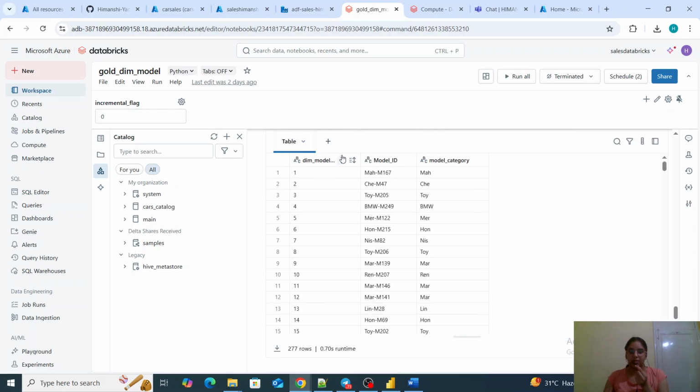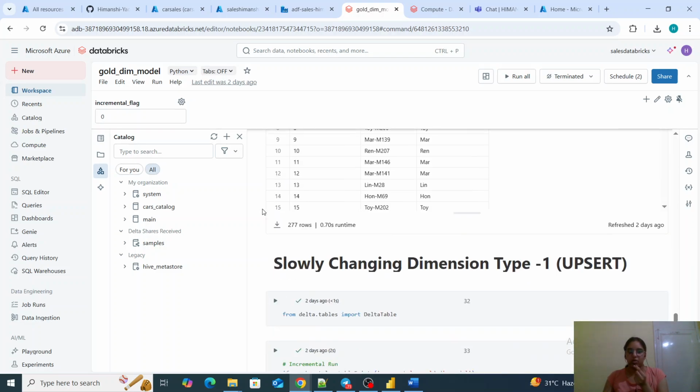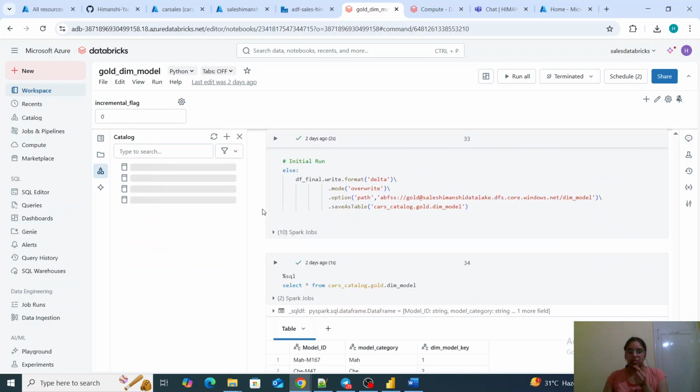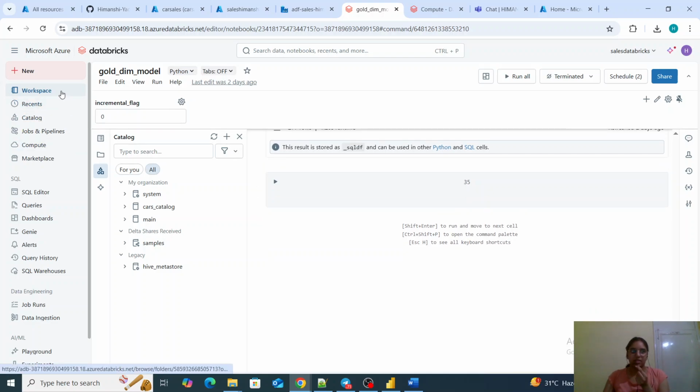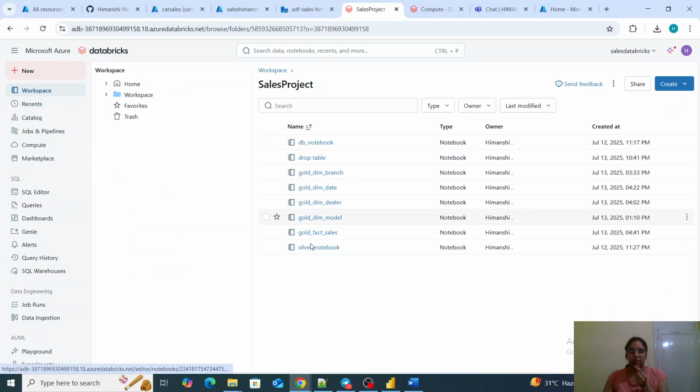It has basically model ID and model category which is going for this dimension, and I am generating these dimension keys. This is it. Then comes the fact table.